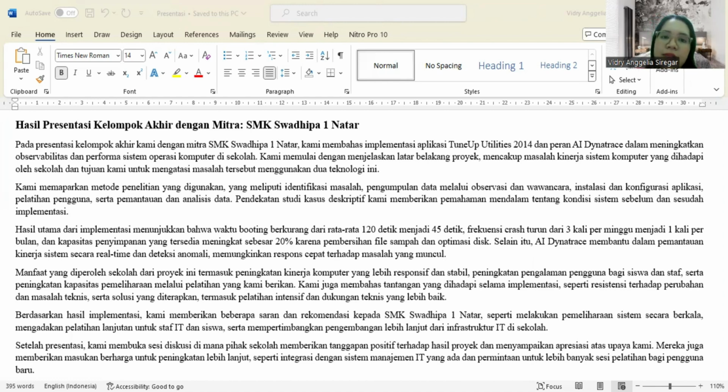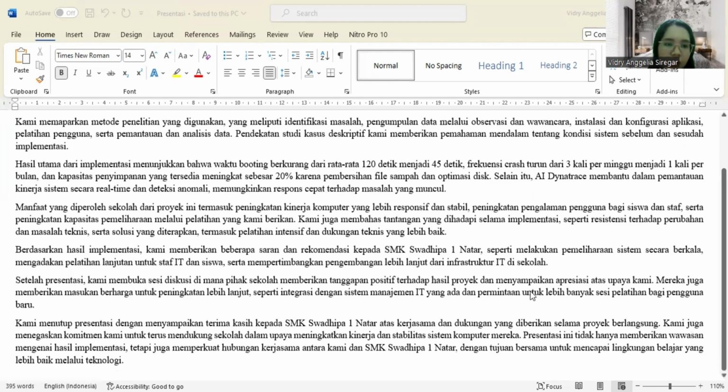Okay. Based on the implementation results, we provided several suggestions and recommendations to SMK Swadhipa Satunatar, such as carrying out regular system maintenance, holding future training for IT staff and students, and considering future development of the school IT infrastructure. Okay, next.